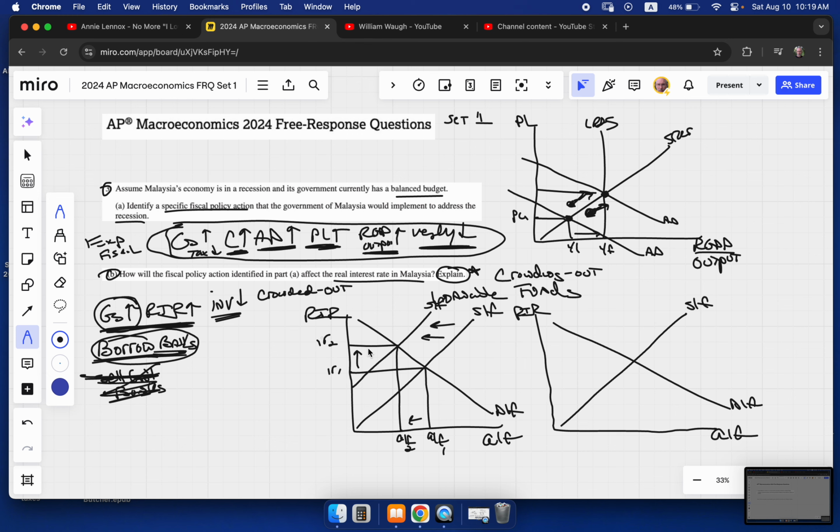When they drive up that real interest rate, it crowds out investment. These investors cannot get cheap loans anymore because the government came in and sucked all that loanable funds out of the banks, driving up the real interest rate and making it too costly to borrow. They were crowded out of the loanable funds market. So this would be my explanation. I would say due to crowding out, when the government borrows, it drives up the real interest rate.